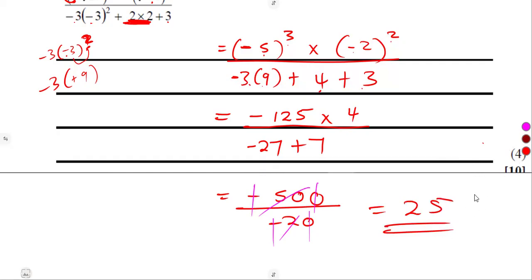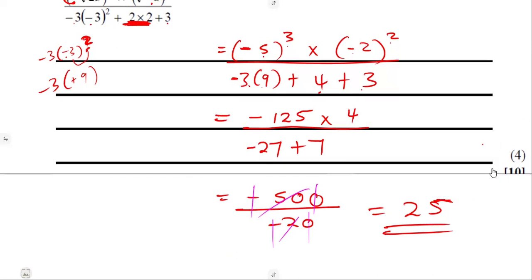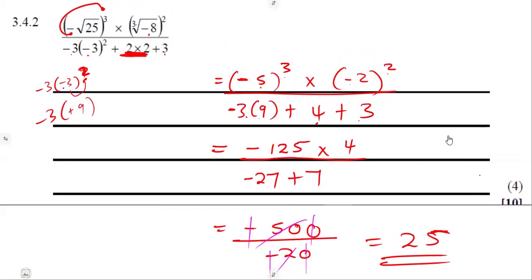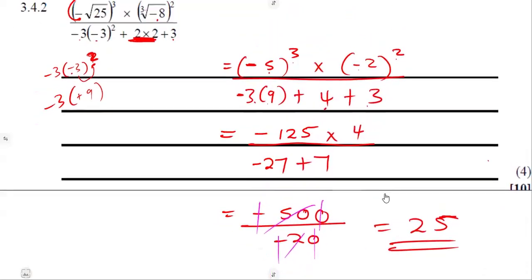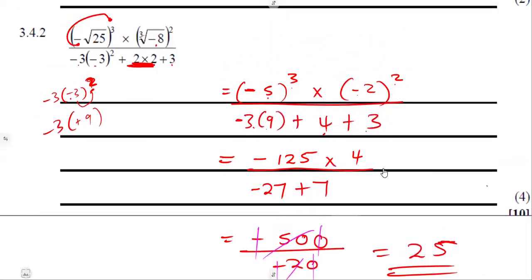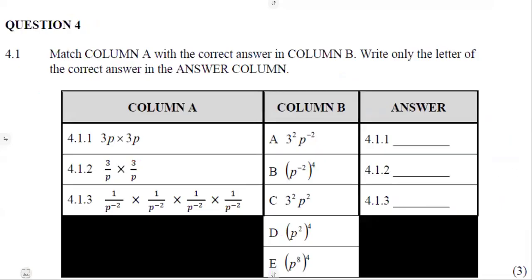So meaning to say, at the end, our answer was going to be what? A 25. So this is it. You can even use the calculator at once to verify your answers. You're not supposed to get wrong answers because verification is there. Match column A with correct answer in column B.